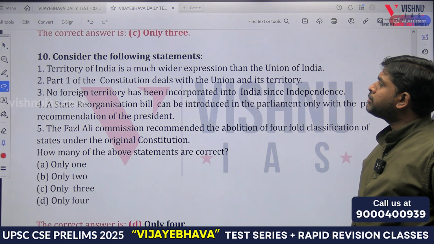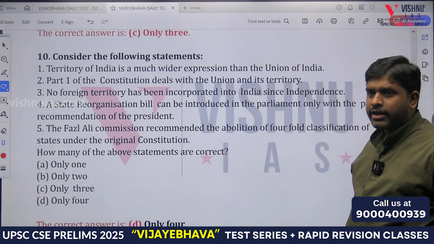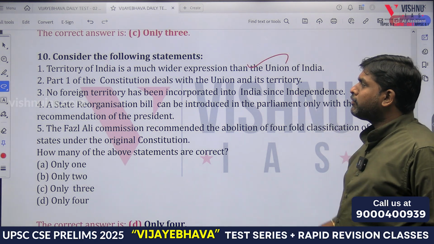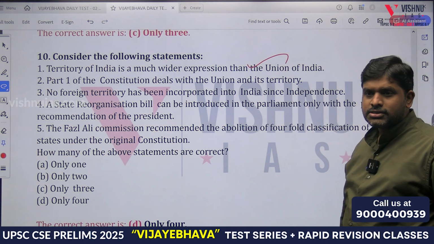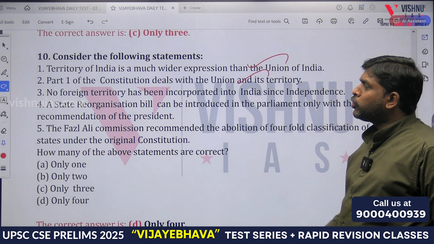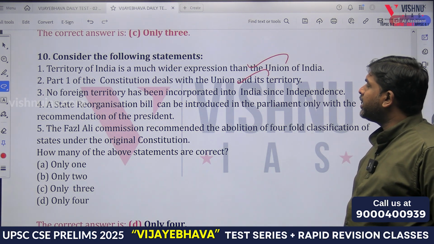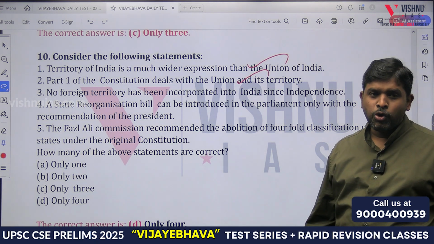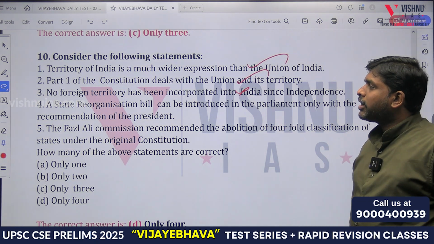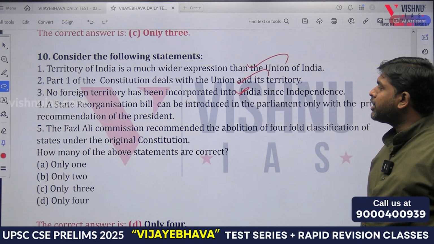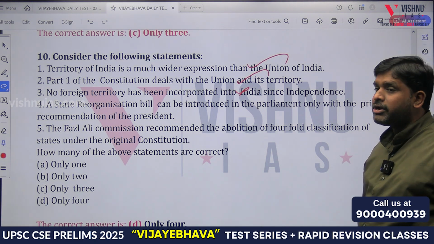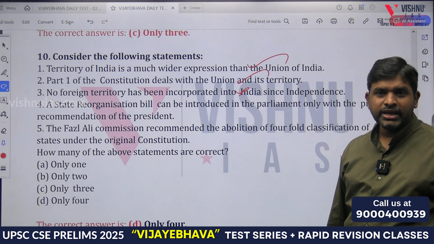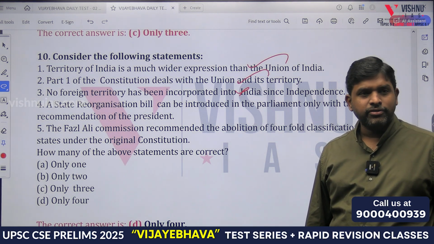The territory of India is a much wider expression than the Union of India. Yes or no? Yes. Part 1 of the Constitution deals with the Union and its territories. Yes. No foreign territory has been incorporated into India since independence. No, Puducherry we had, Goa we had. A state's reorganization bill can be introduced in the parliament only with the prior recommendation of the president. Yes sir, Article 3, Telangana, with prior recommendation of the president.